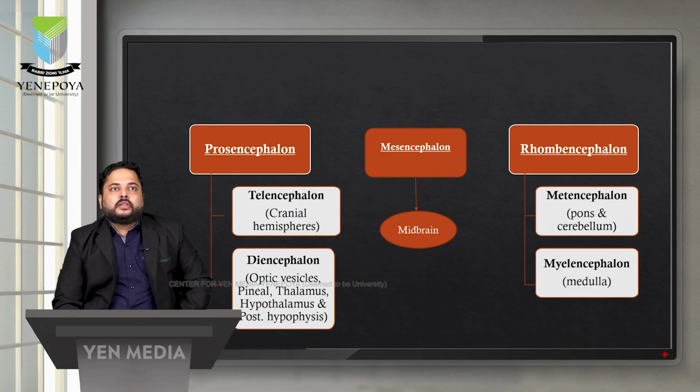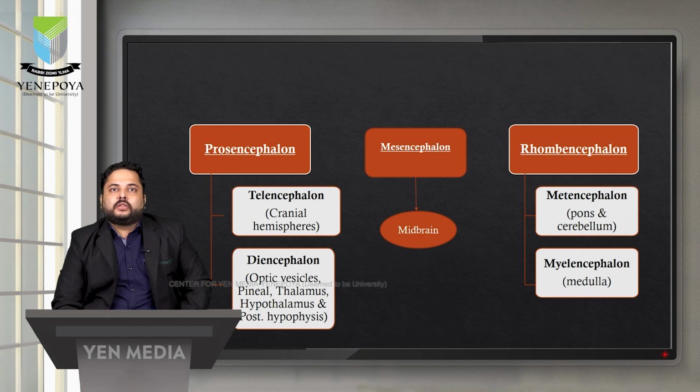Prosencephalon forms the telencephalon, which further forms the 2 cerebral hemispheres, and it also forms the diencephalon, which forms the deep brain structures such as the optic vesicle, pineal, thalamus, hypothalamus, posterior hypophysis, and many more structures which are located in the deep brain area.